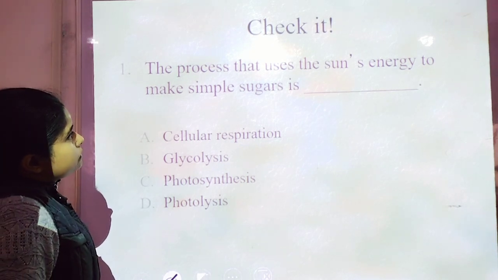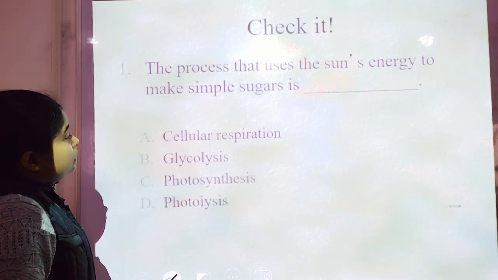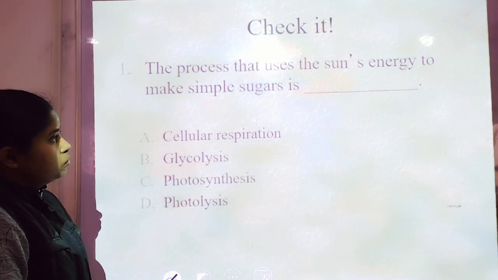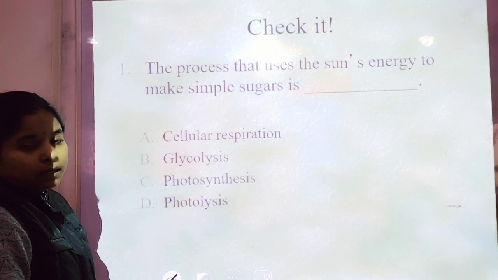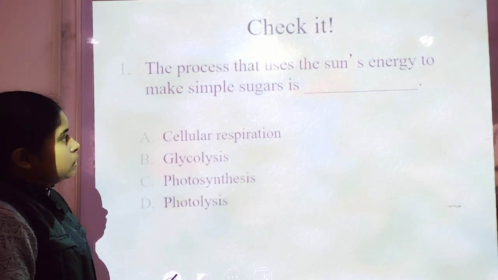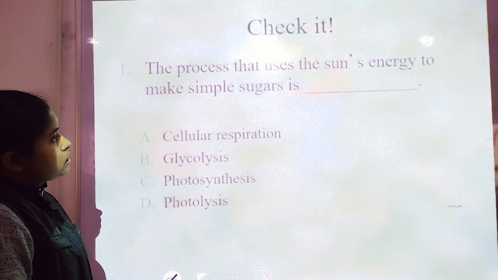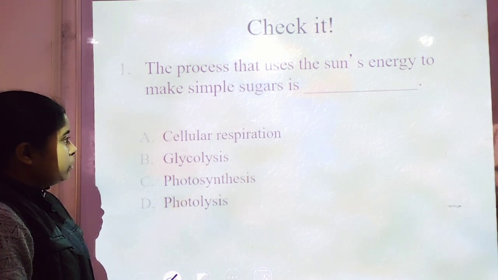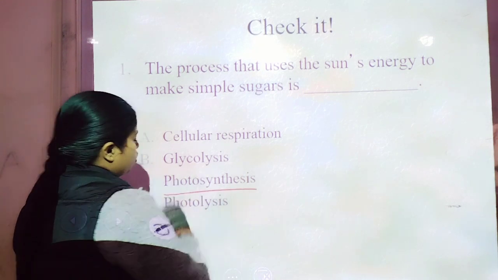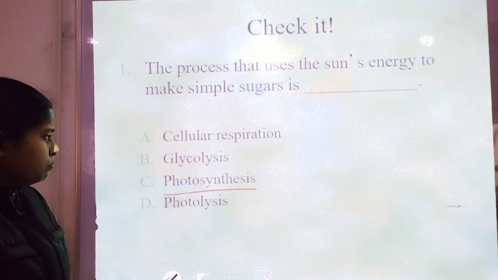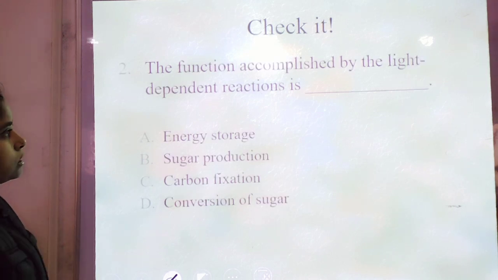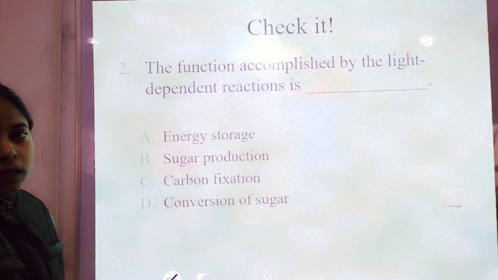Now let us discuss the next point. The process that uses the sun's energy to make simple sugar is. This is a question related to the chapter. We are discussing photosynthesis. The question is very simple.